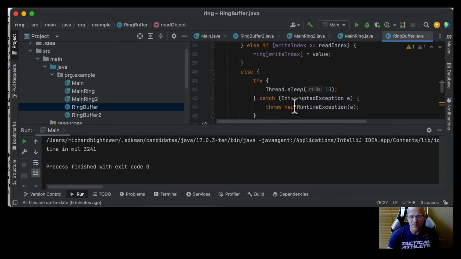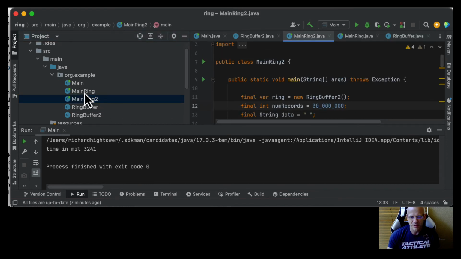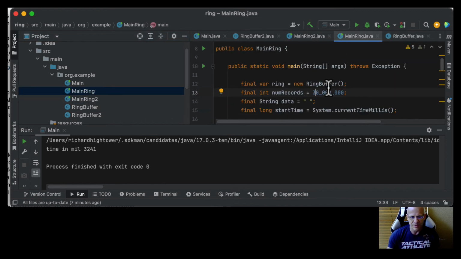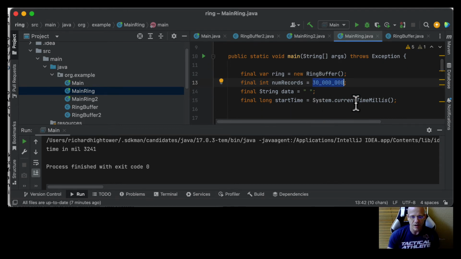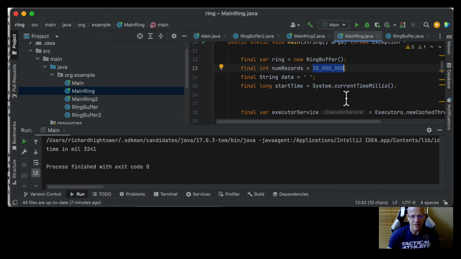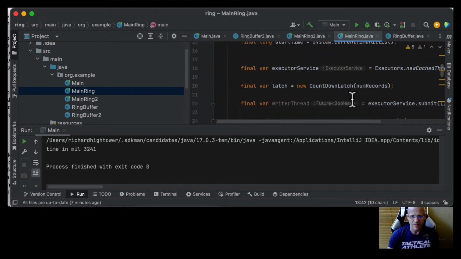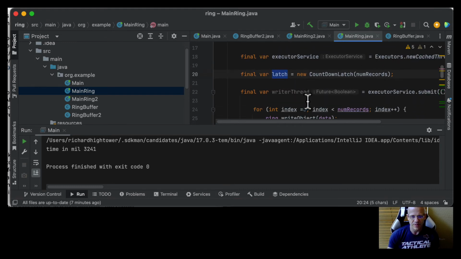Track our start time. We grab an executor service. It's a latch. Everything should look familiar. We have a writer thread. We're just writing the object. So instead of calling add and offer, we're just going to call write object. And when we're done, we're just going to print out that we're done, so that we know that we're done.